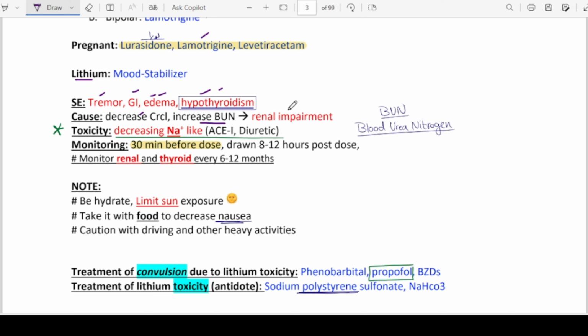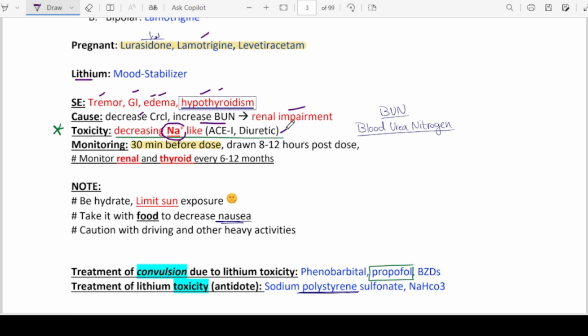So you must keep on testing these things when you are on lithium therapy. Toxicity may include decreasing the sodium levels, and so you must avoid giving it with ACE inhibitors and diuretics.